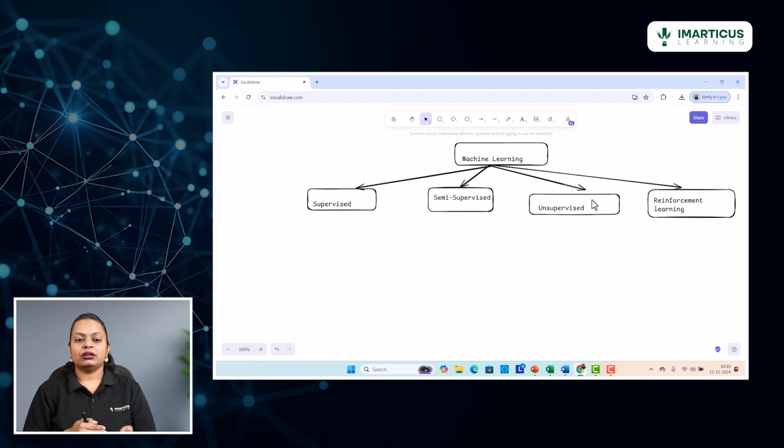So there are certain rewards that are given to the model when they predict a correct result, and if they are predicting a wrong result, they are also penalized at the same time. So that is the reward and penalty based strategy that it uses. That's what majorly falls under reinforcement learning. So reinforcement learning is a slightly more complex process than what you see as part of supervised and unsupervised.